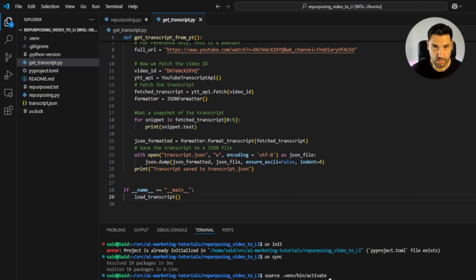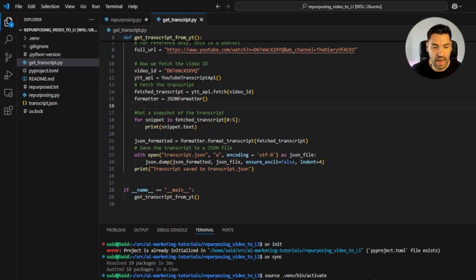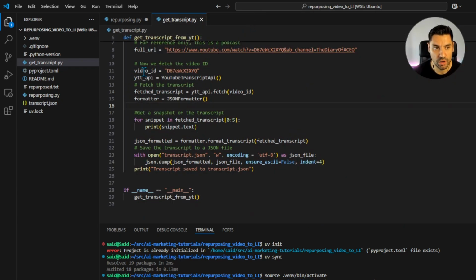Okay, now to run the command for this piece of code, I need to do UV run get transcript.py, and as you can see, it's done it super fast. So we have now the transcript over here. We have a few of the lines, as you can see, and the full transcript is over here. It's a full string. But you can see over here that we have the timestamps for every single one of those moments in which the voice is being spoken, or the people are talking. So now we can use this to summarize everything and break it down into smaller pieces.